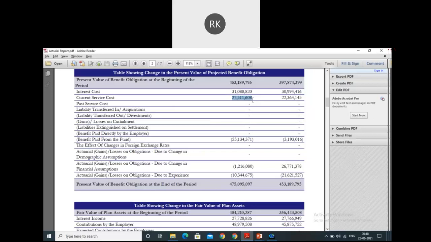I'll just share one piece of advice: in case of OCI, they have certain GL codes to give impact so that the amount flows to OCI, and for the P&L bit they have other GL codes. Basis that, you can look into whether the OCI amount is lying in the OCI GL codes or not, and the P&L bit is lying in the P&L GL code or not. That is what you have to do. Basically, you just have to draft the entry. The concept of it you must be aware of. Once the basic entry is drafted, you're done. Later, discuss with the client whether they want the GL hit or not; that is something different.